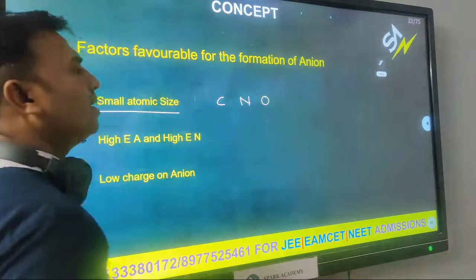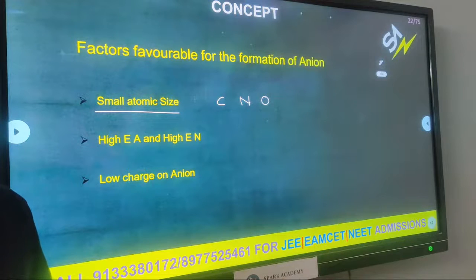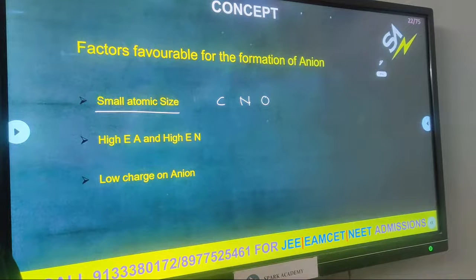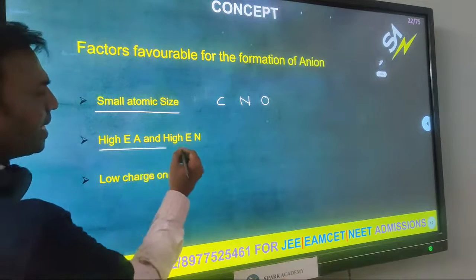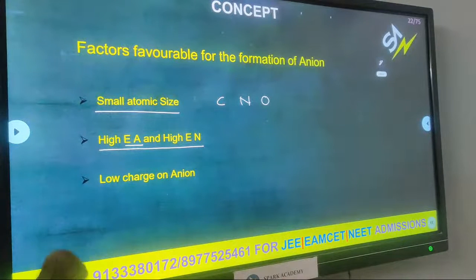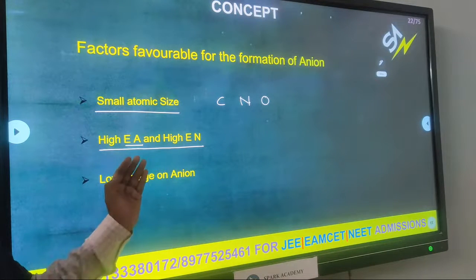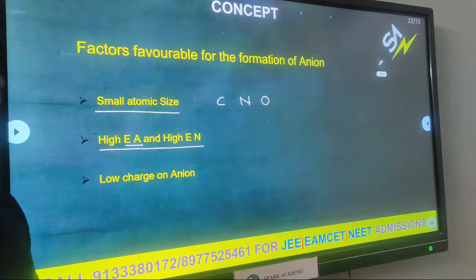Carbon, nitrogen, oxygen. In that, which element has the smallest atomic size? Oxygen. So oxygen, due to its small size, readily forms an anion. Next, high EA and EN. What is EA? Electron affinity. What is EN? Electronegativity. Elements which have high electron affinity and electronegativity are ready to form anions instantly.